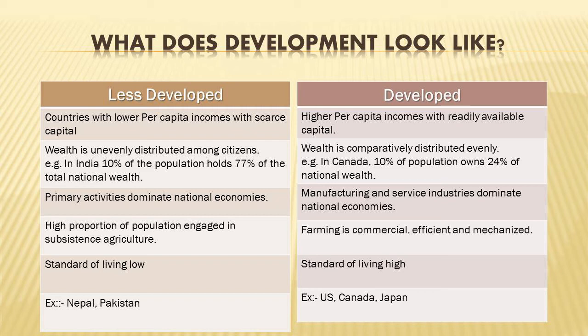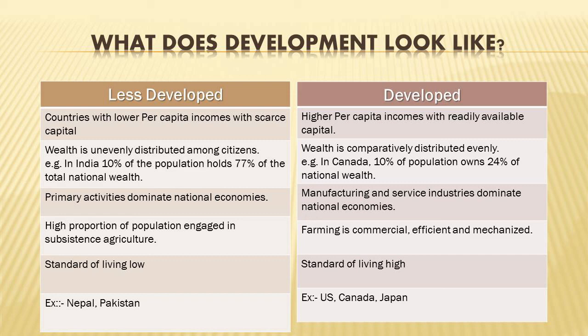Similarly, the opposite is countries with higher per capita income. So countries having these kinds of features, that is lower per capita income, wealth not being equally distributed, primary activities dominating in agriculture, standard of living being low, etc., come under the ambit of less developed.